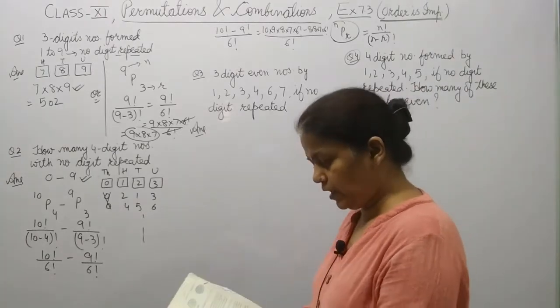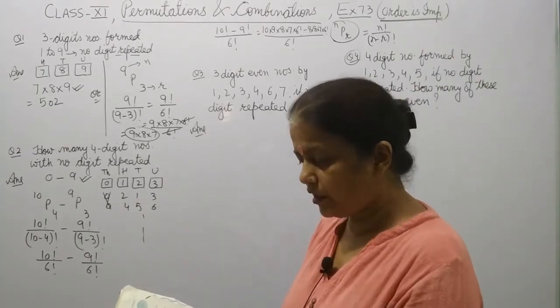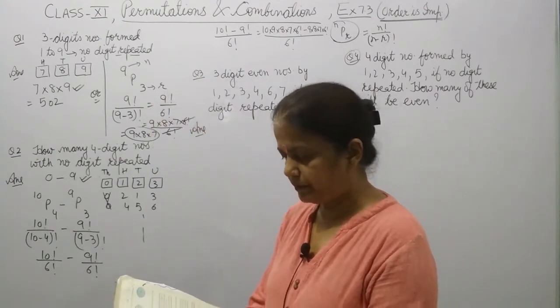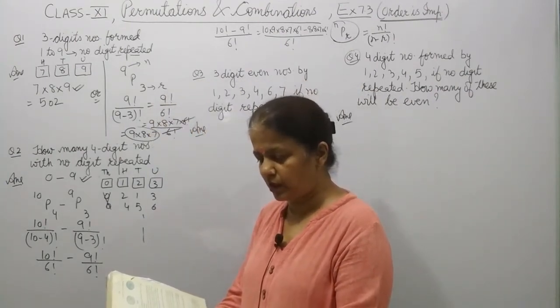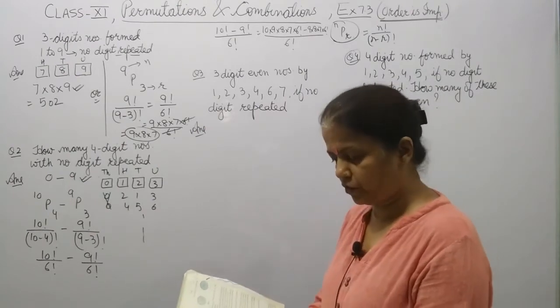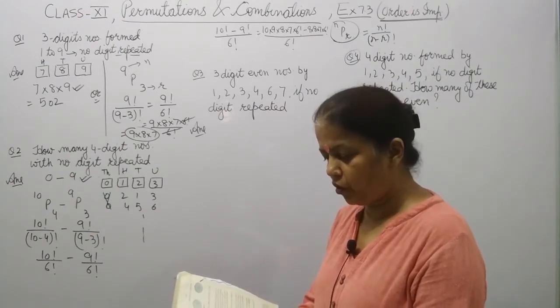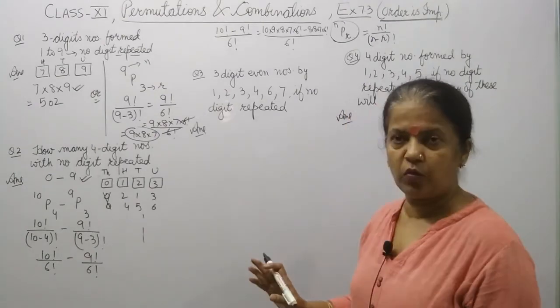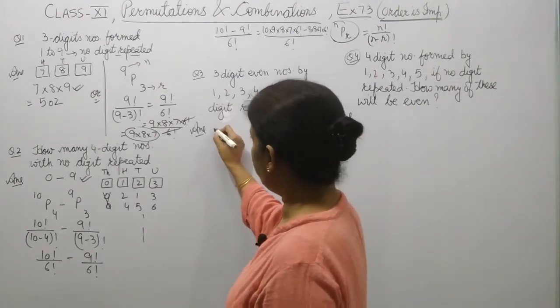Question 3 is, how many 3-digit even numbers can be made using the digits 1, 2, 3, 4, 6, 7 if no digit is repeated? Even numbers we have to make.